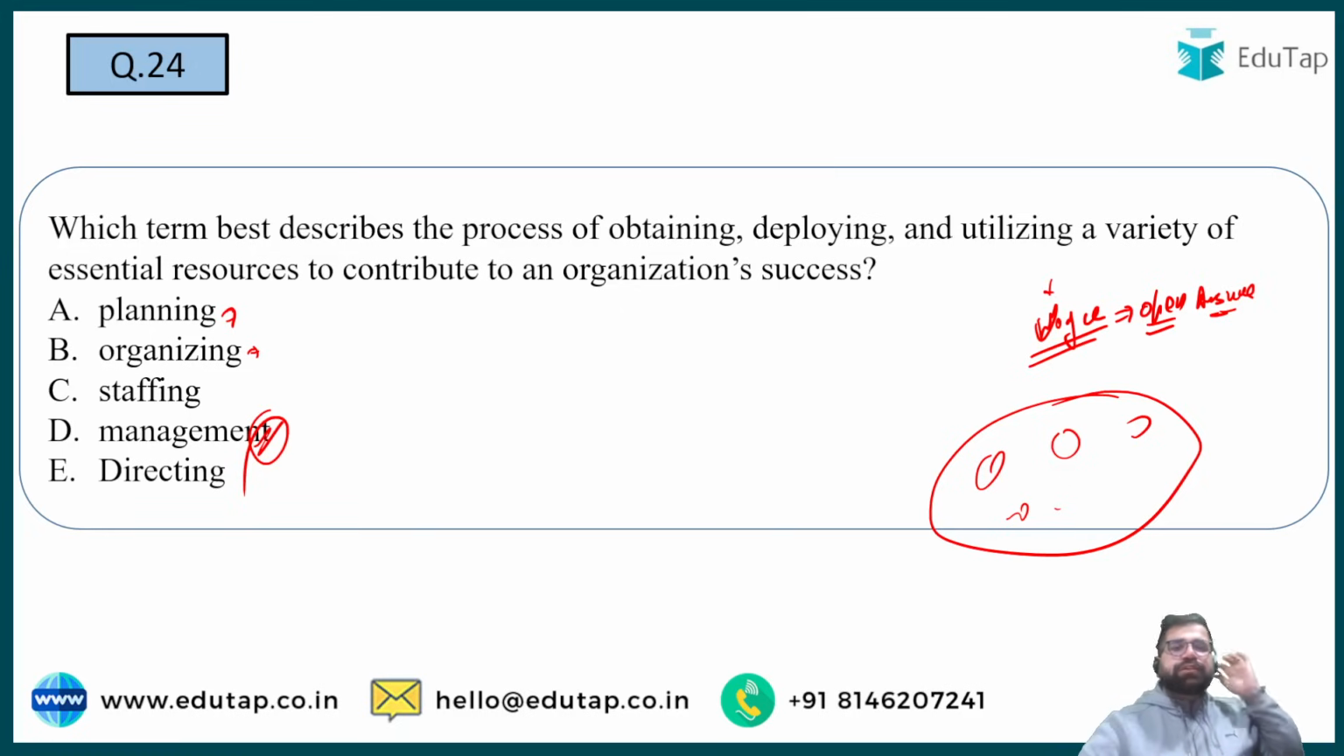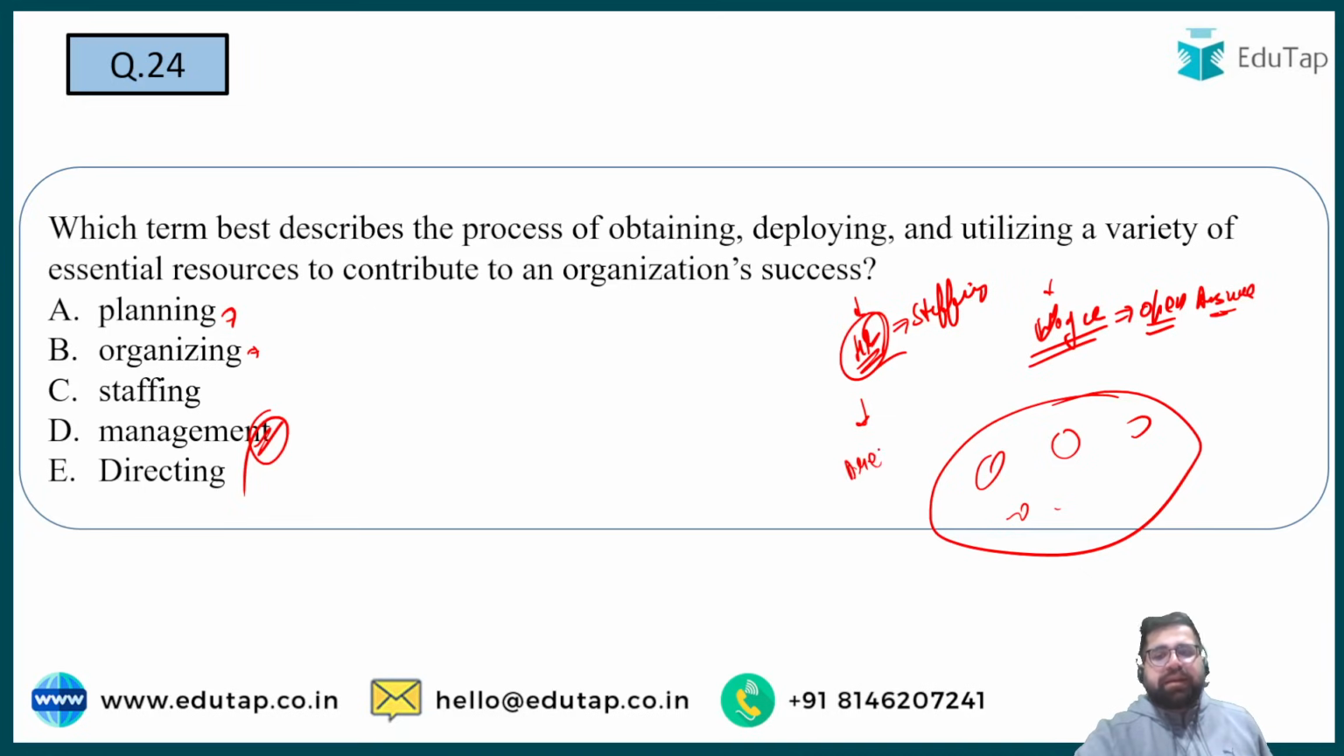But if in the same question, I write identify the function of management which deals with human resource, then my answer will directly change to staffing. If I say identify that function of management which directly deals with the heartbeat of management, the activating function of management, then my answer will be directing. So when the question is specific, you have to identify the answer which is specific. But if it's vague, then always go for an open-ended answer.